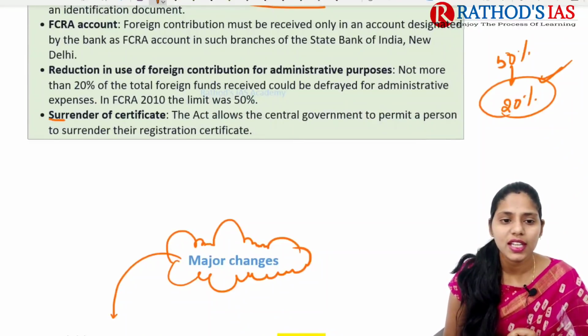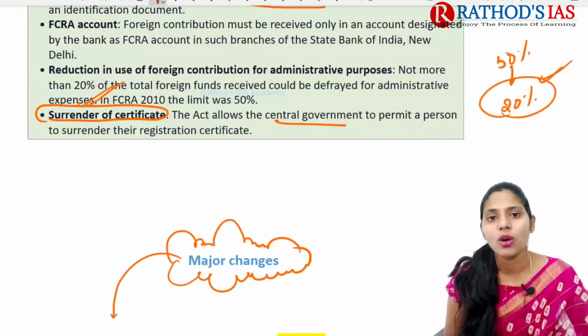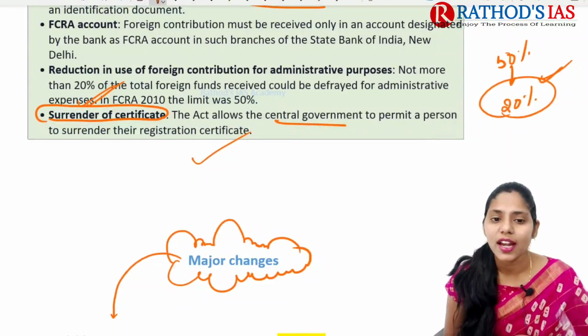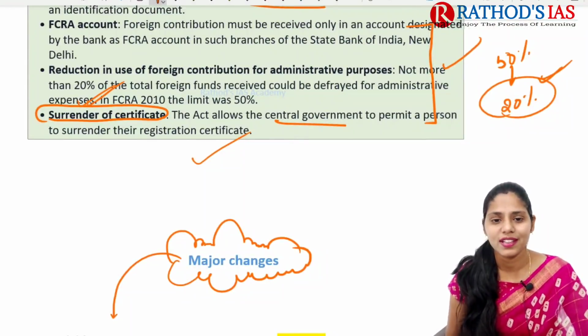And next, they can surrender the certificate. This act allows the central government to permit a person to surrender their registration certificate as well. So these are some recent new amendments to this FCRA. This will be very important for your mains.